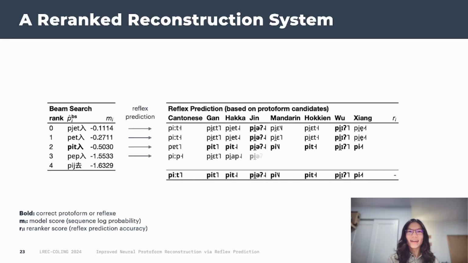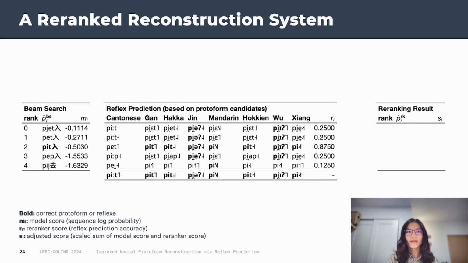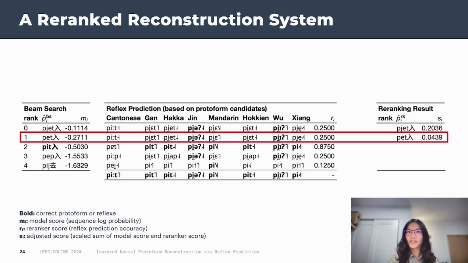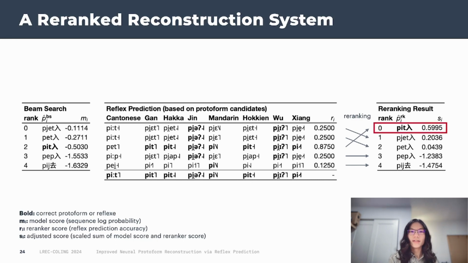We check the predictions. The reflex prediction accuracy is going to be our re-ranker score. And thus we also refer to the reflex prediction model as the re-ranker. Finally, we calculate an adjusted score for each candidate by taking a scaled sum of the model score, which is just the log probability from beam search, and the re-ranker score. We sort the candidates by their adjusted score, and this will be our re-ranking result. So here we successfully identify the correct protoform reconstruction. So this is basically our entire reconstruction system.